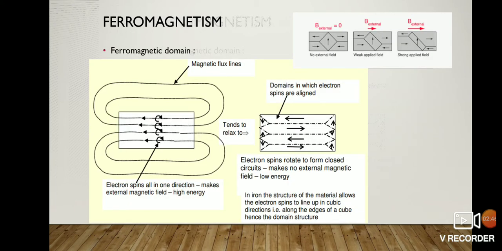Here there is a metal piece with an external magnetic field applied. The domains tend to move in the direction of the applied field, and with removal of the field, the domains tend to relax and rotate to form closed circuits. With this closed circuit, the metal piece has no net magnetization. So now let's see how magnetization and demagnetization occur in ferromagnetic materials.